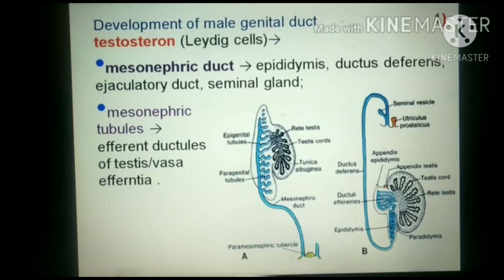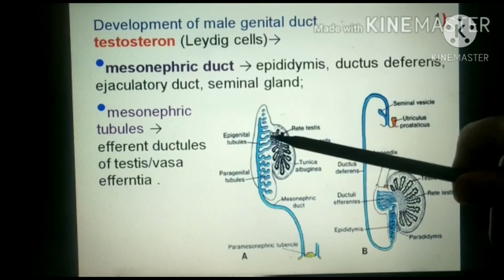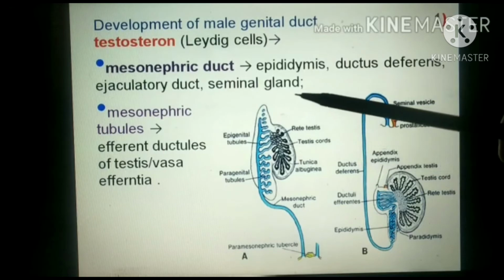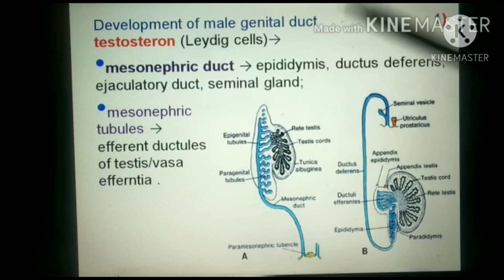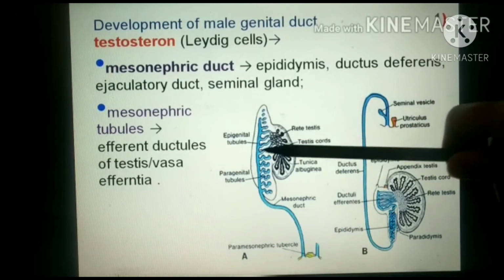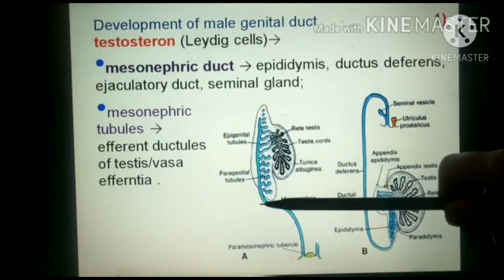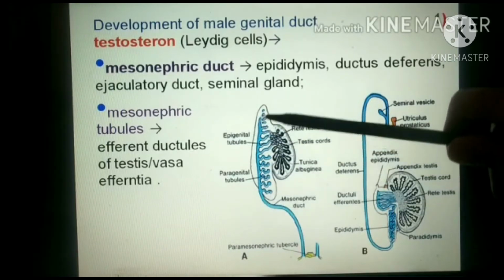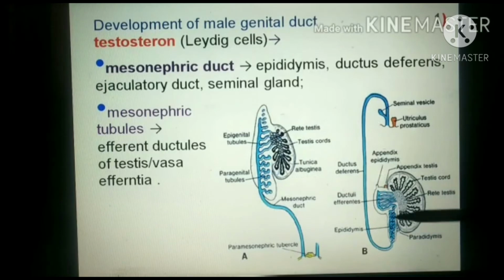And the mesonephric tubules which are making communication with the rete testis will form the efferent ductule of the testis or the vasa efferentia. These mesonephric tubules will enter into the mesonephric duct. This mesonephric duct is excessively coiled now, and it will form the epididymis.